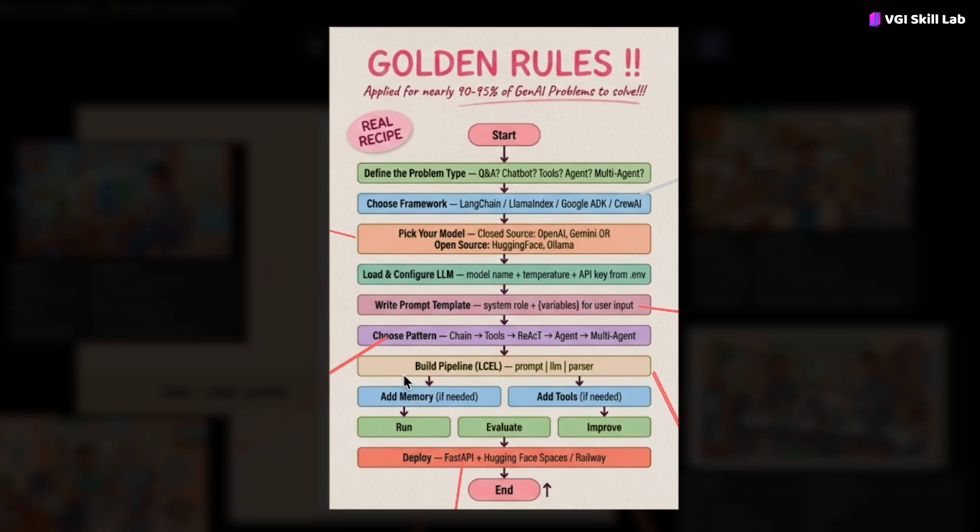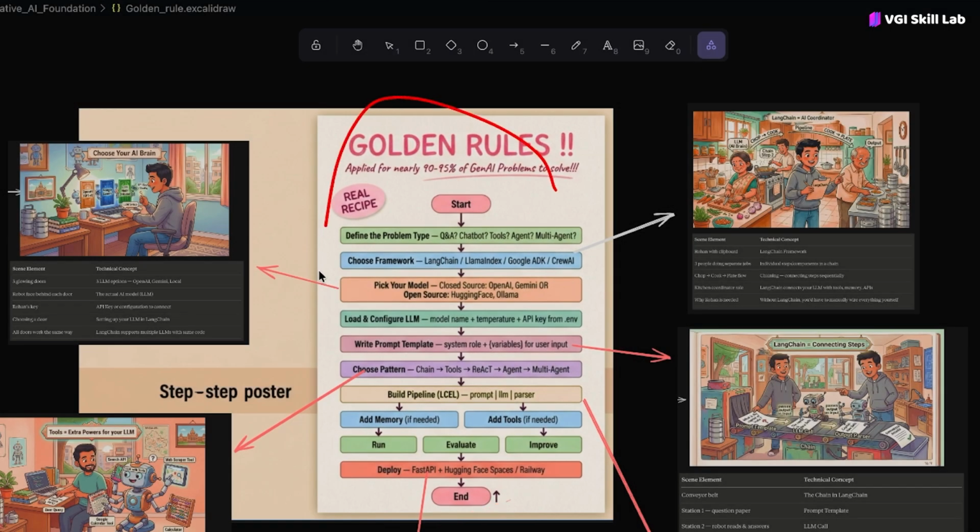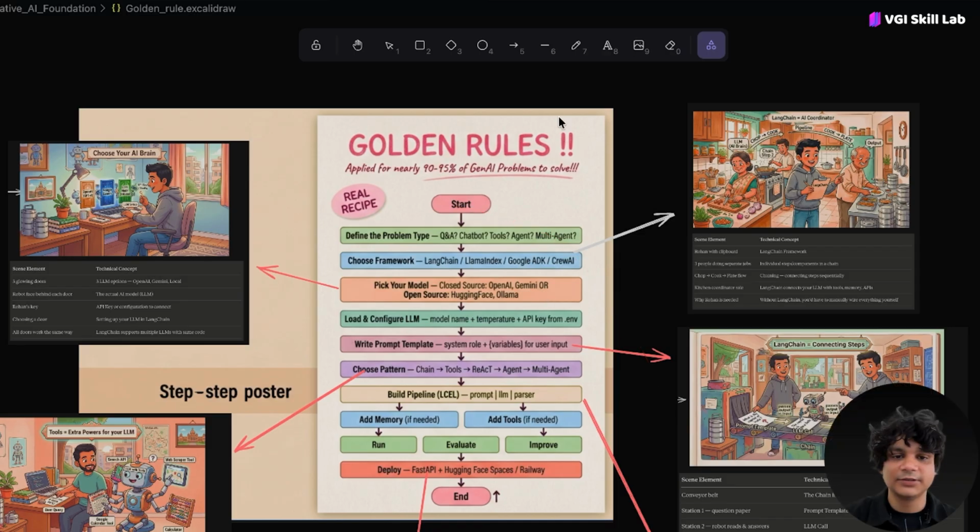After that, you attach everything via the LangChain Expression Language with the pipe operator, so that your LLM has the functionality of everything: your prompt, your tool, your output parser. Then if you want to attach a memory, you can also attach the memory and the tool to improve your LLM accuracy, and finally you can deploy it and serve it as an API. In this way, you should know this golden rule, and we are going to follow it throughout our lecture. Thank you.